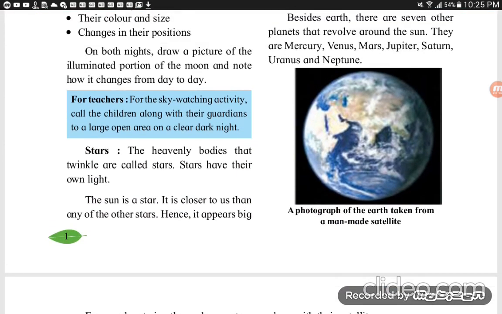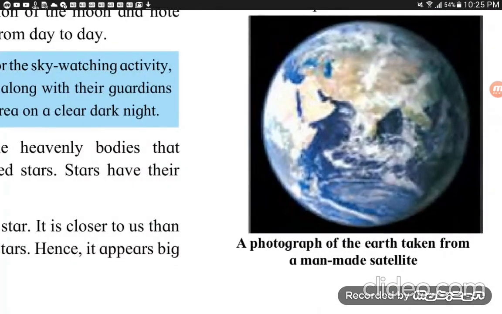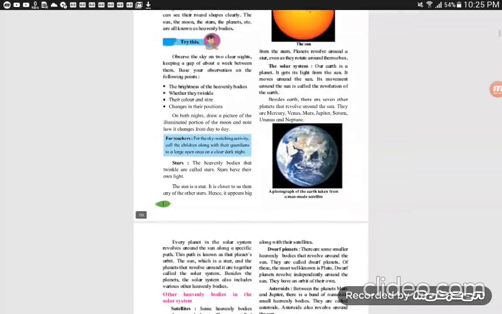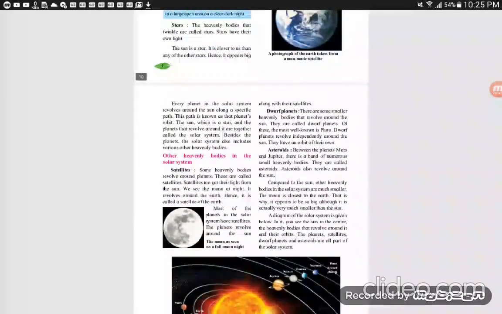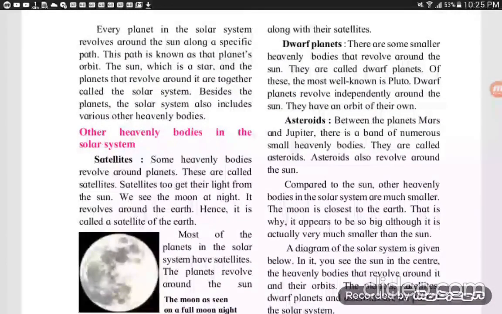Here a photograph of the Earth taken from a man-made satellite is given. That is how our Earth looks like. Now come to the next page. Every planet in the solar system revolves around the sun along a specific path. This path is known as that planet's orbit.